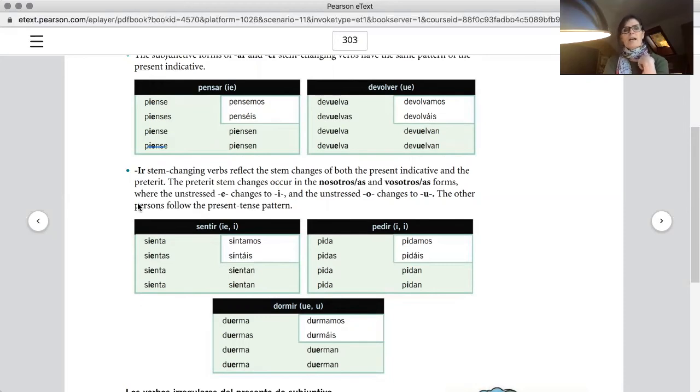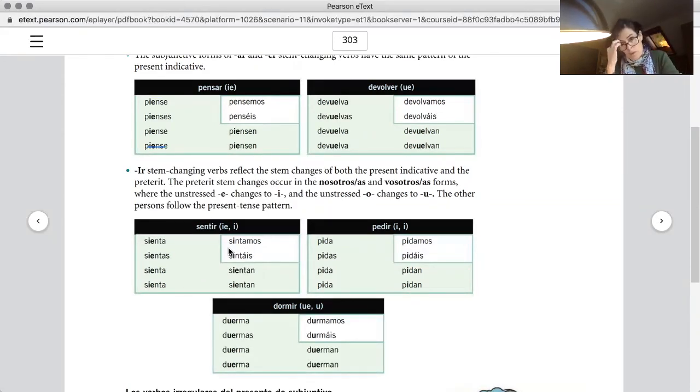The IR stem changes do the same stem changes, but the nosotros and vosotros forms change. Let me give you the example with the present tense. The regular indicative was yo siento, tú sientes, él siente, and then sentimos, sentís, sienten. Do you remember that? Now instead of sentimos and sentís with an e, it's going to change to sintamos, sintáis.